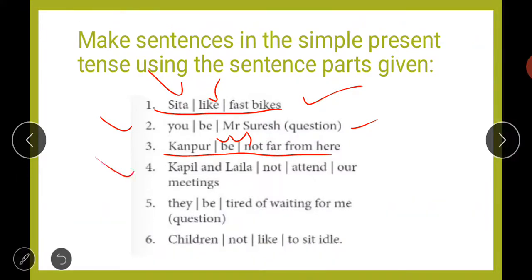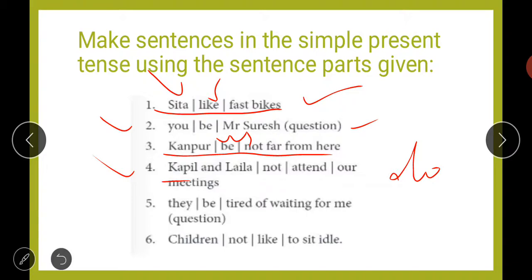Then in the fourth, Kapil and Laila not attend our meetings. So the sentence will be Kapil and Laila do not attend our meetings. Like this we will use the helping verb do. If we talk about do or does, students, in case of a singular subject you will use does, and in case of a plural subject you will use the helping verb do. So if we talked only about one person, Kapil, then we would have said does.